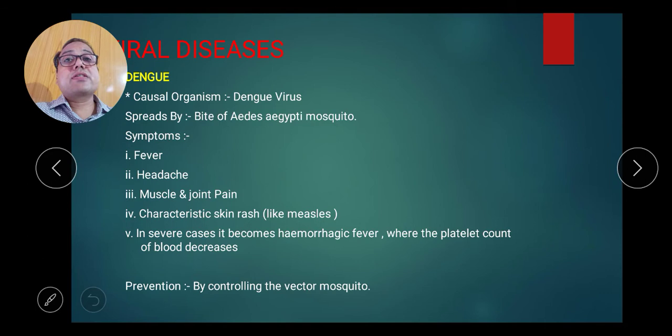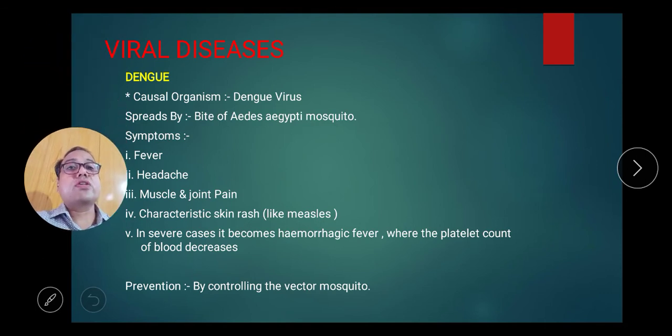Dengue is also a viral disease. The causative organism is dengue virus. It is spread by the bite of Aedes aegypti mosquito. That is the main important thing: dengue is spread by which mosquito? Aedes aegypti mosquito. Symptoms: fever, headache, muscle and joint pain, characteristic skin rashes. In severe cases it becomes hemorrhagic fever, where the platelet count of the blood decreases. That is the main thing.